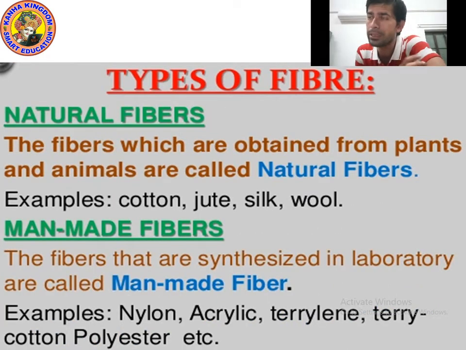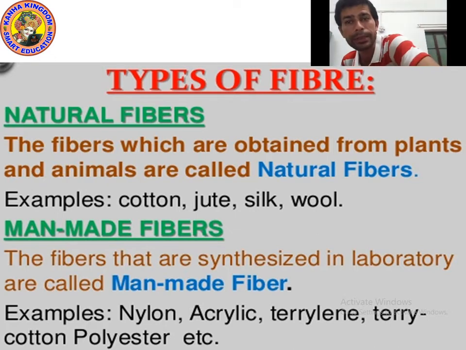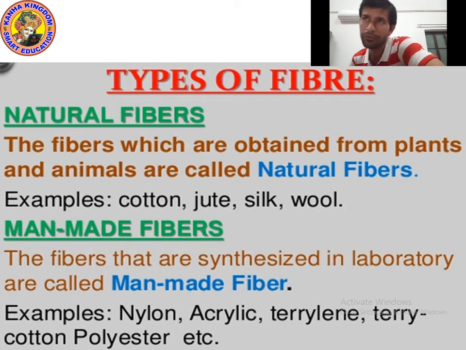Kids, as you can see on the screen, types of fiber. We can divide all the fibers into two categories. First is natural fiber, second is man-made fiber. So what are natural fibers? You already know, I think. Fibers which occur naturally means fibers that we get from plants and animals are called natural fiber.